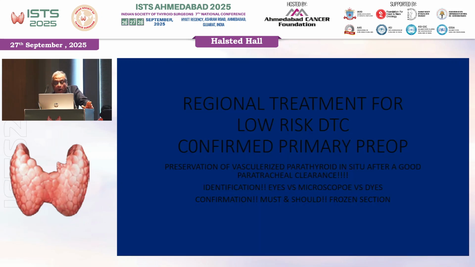Now, it is important that we understand that preservation of vascularized parathyroid in situ after a good paratracheal clearance is not so easy. We need to identify. Should we use eyes? Should we use a microscope? No microscope has been used in this, no fancy gadgets were used. We should confirm it by frozen section before you implant.